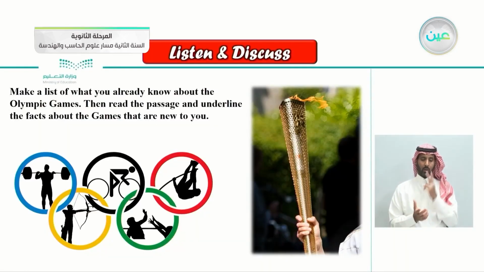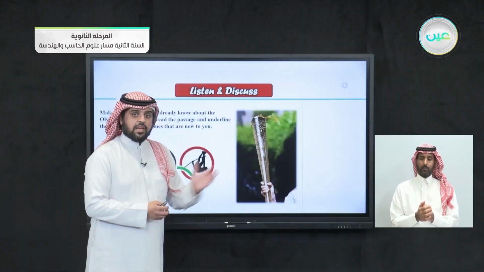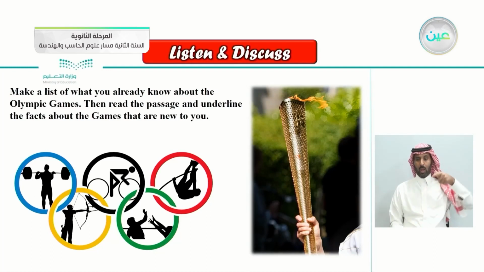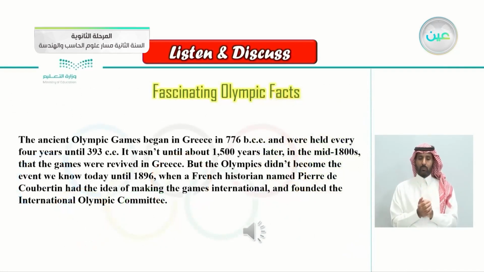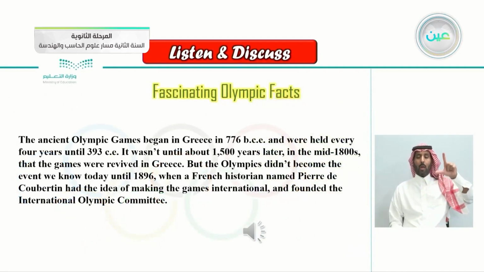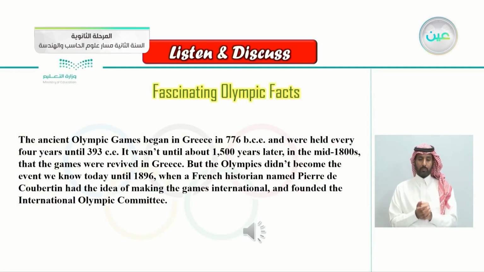As you can see here in this picture, this is the Olympic. That's correct. They call it the Olympic torch. As you can see, the fire here, this is the torch that they carry for the Olympics. So we'll be listening to an article here about the Olympics. Let's listen to it, and later we'll be answering some questions about the article. Fascinating Olympic facts. Let's listen.